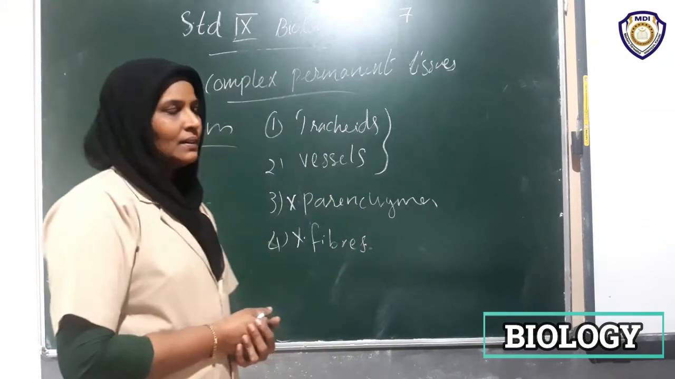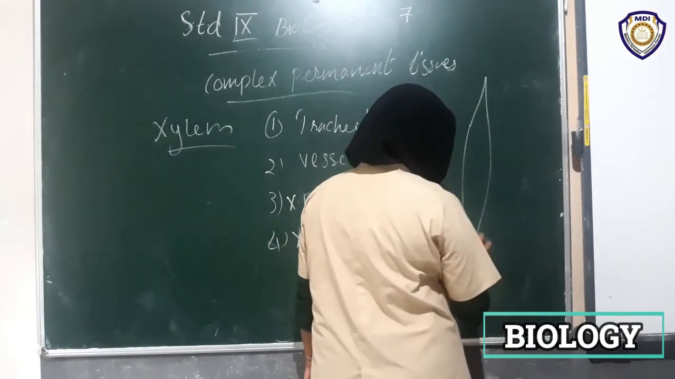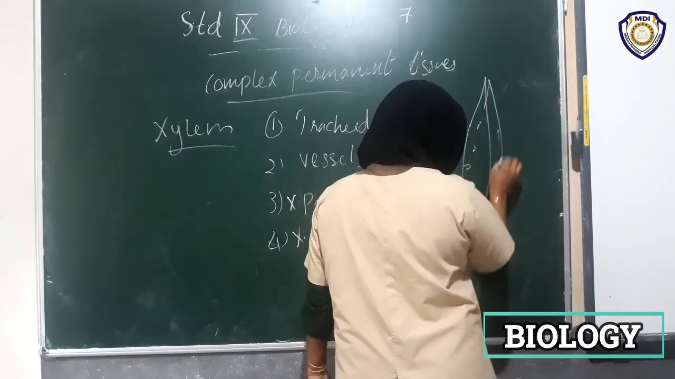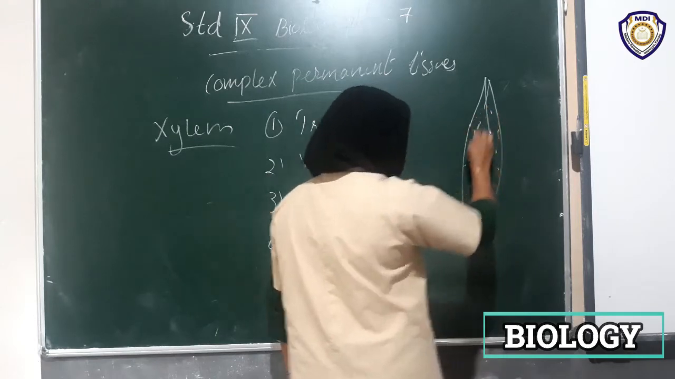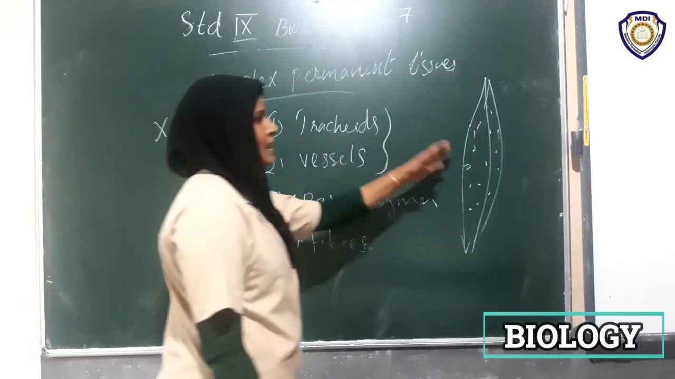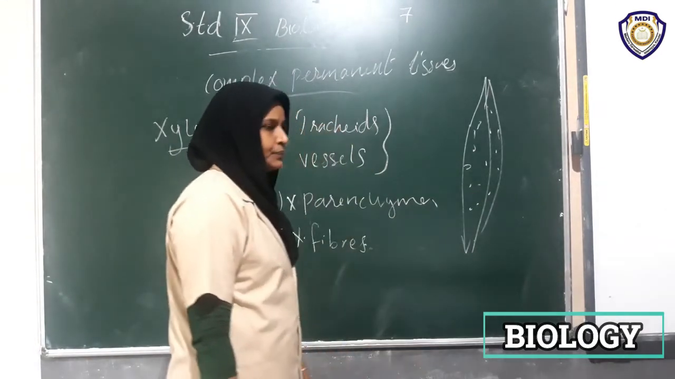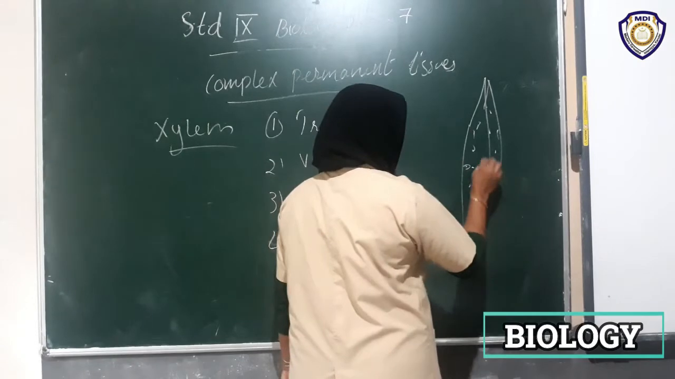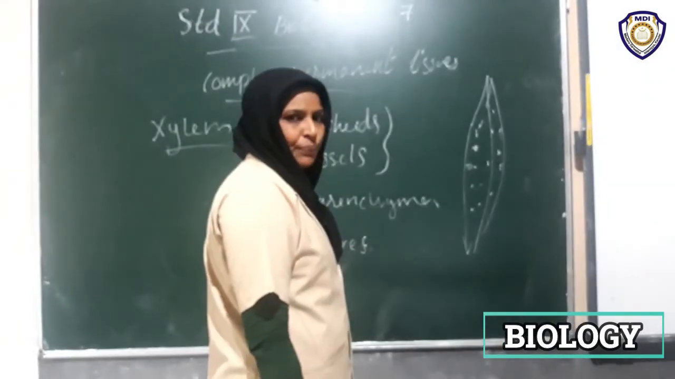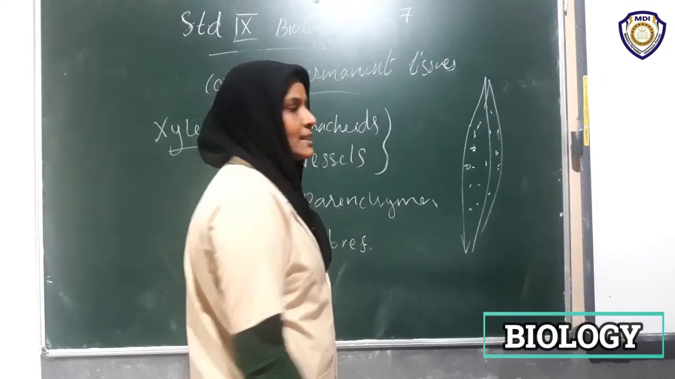Are you clear? You can see the picture here. This is a xylem trachea, consisting of some holes. Actually, it is a valve. We call these pits.